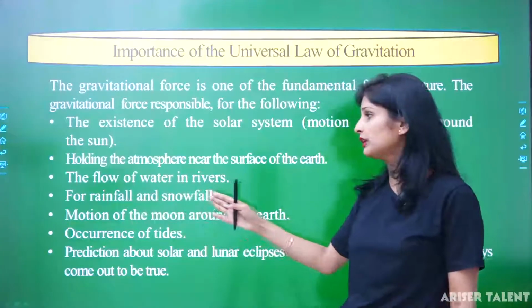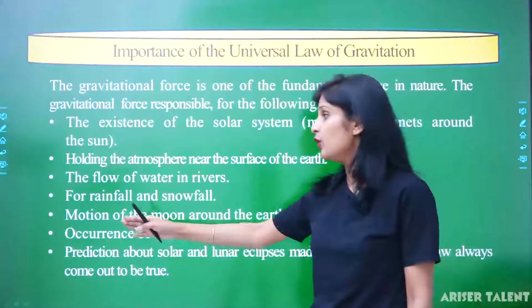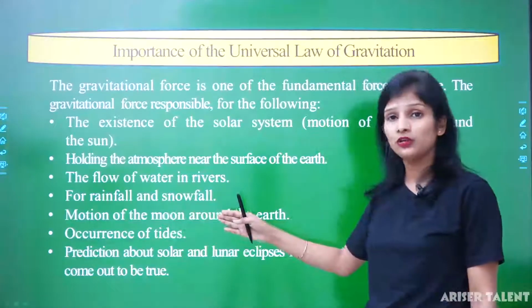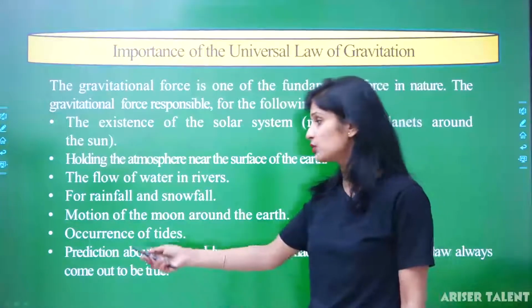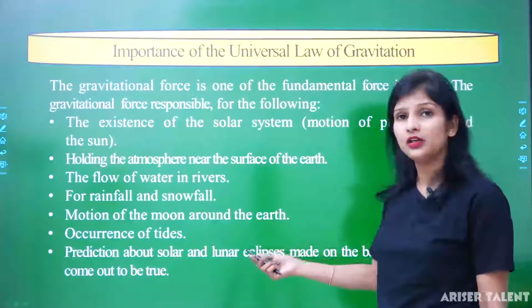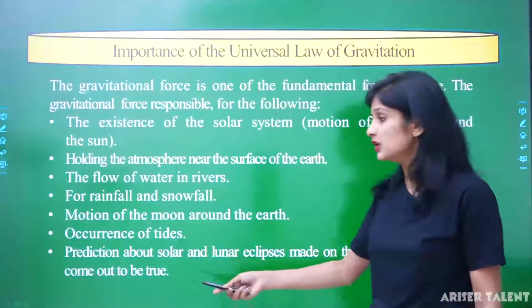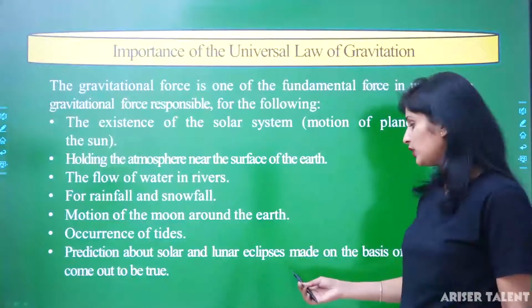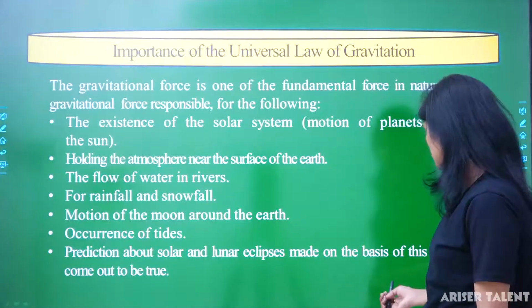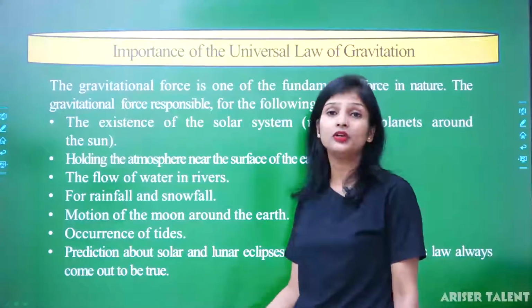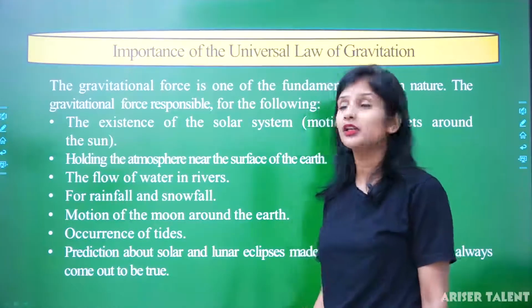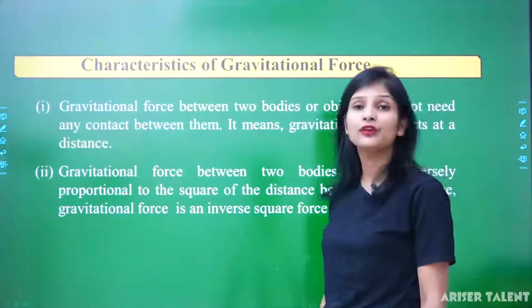The flow of water in the rivers is just because of gravitation, and the reason for rainfall and snowfall is gravitational force. Motion of the moon around the earth, occurrence of tides, and predictions about solar and lunar eclipses made on the basis of this law always come out to be true. So, all these are the importance of the universal law of gravitation.